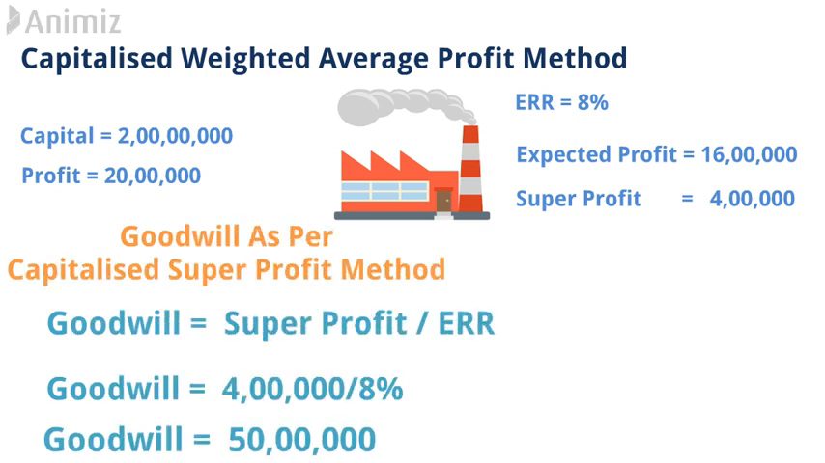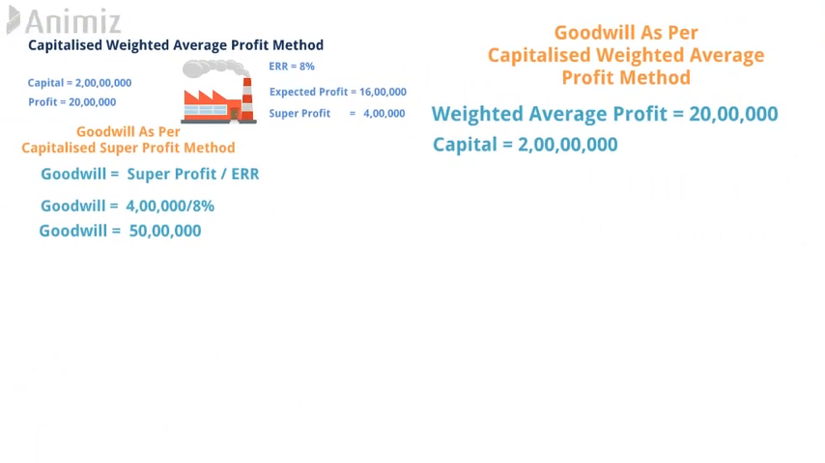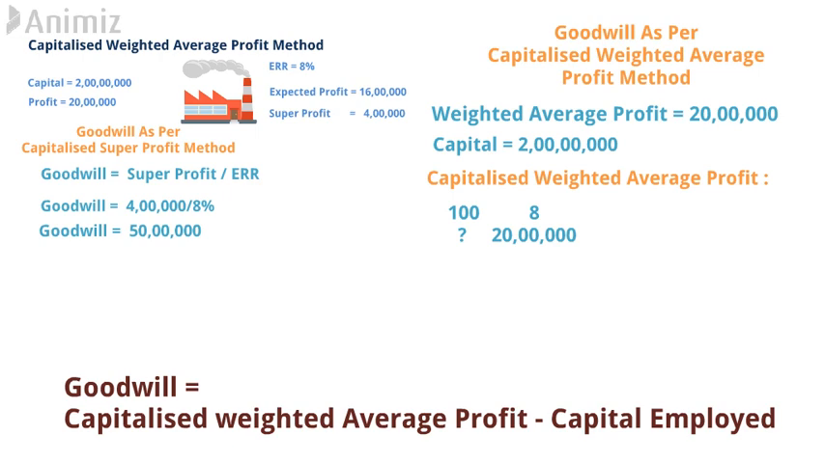Here I have taken the same example. So weighted average profit is 20 lakh and capital employed is 2 crore rupees. Now comes the third point, how to calculate capitalized weighted average profit. Let me first of all tell you what this capitalized weighted average profit is. Friends, do you know what this expected rate of return is? This expected rate of return says that if you invest 100 rupees in the business, then you will get 8 rupees in return.